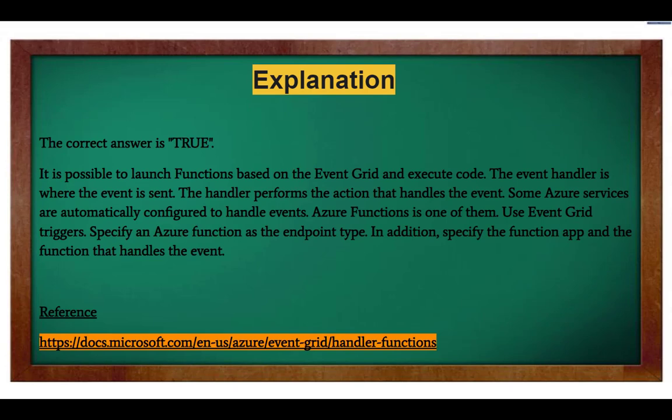It is possible to launch functions based on the Event Grid and execute code. The event handler is where the event is sent. The handler performs the action that handles the event. Some Azure services are automatically configured to handle events. Azure Functions is one of them. Use Event Grid triggers. Specify an Azure function as the endpoint type. In addition, specify the function app and the function that handles the event.